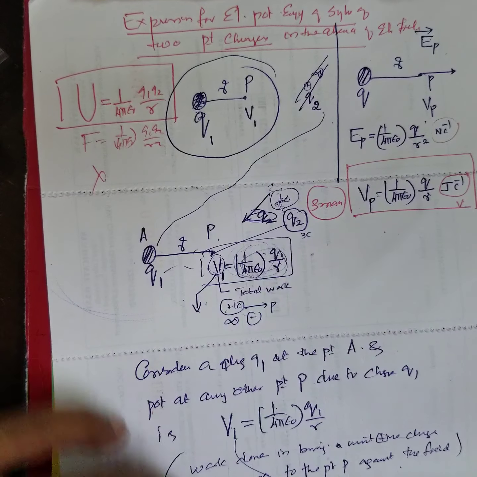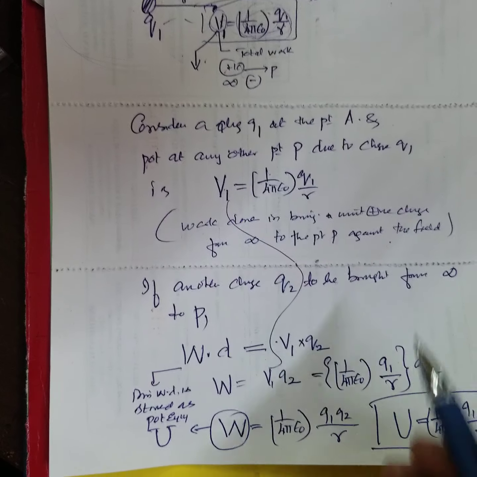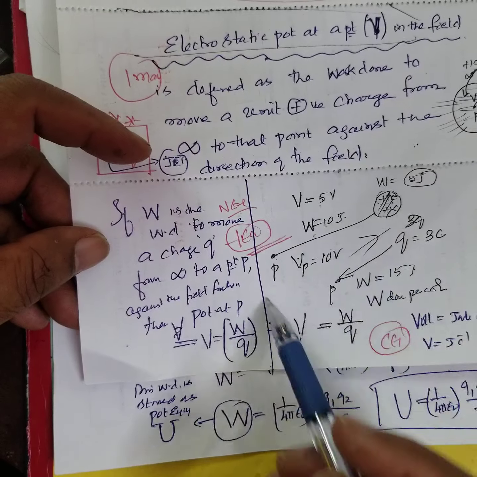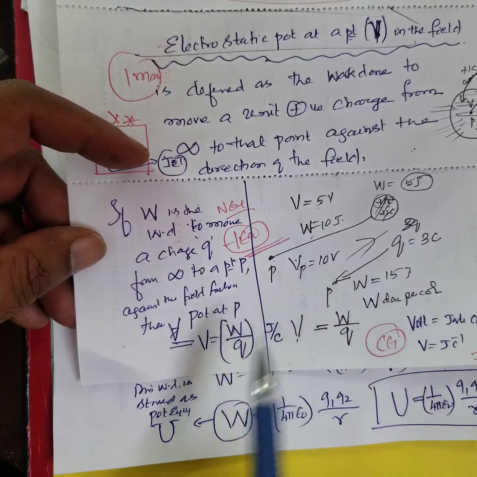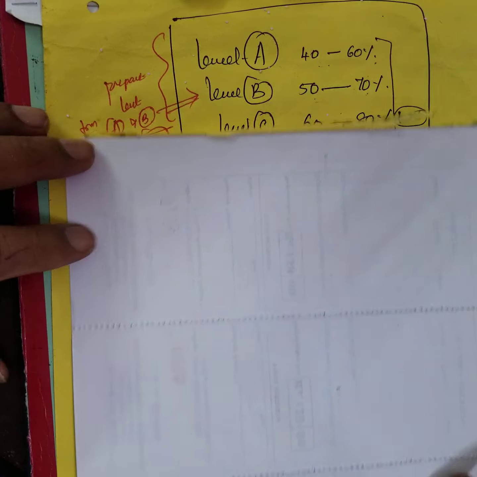Now, where it is useful, that is important. If you understood this sum, for CET they will ask all these things. Remember? Look, where do you get this? Suppose in